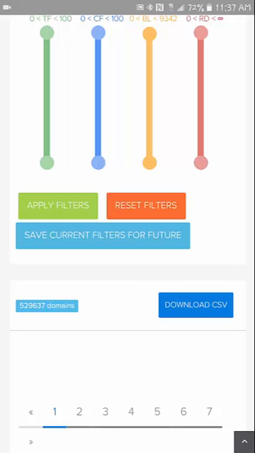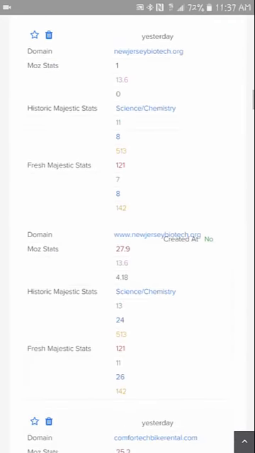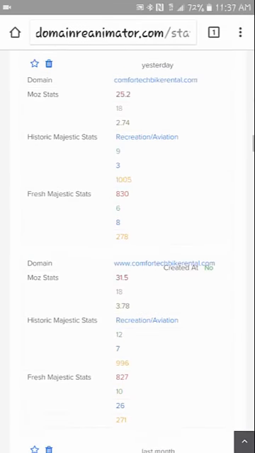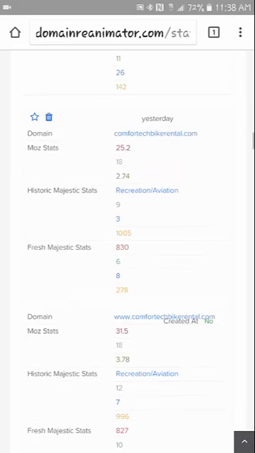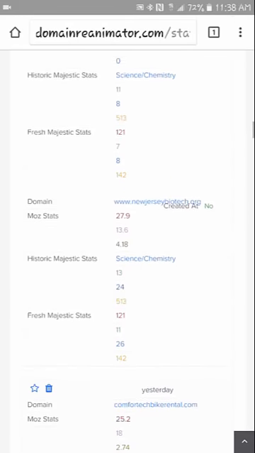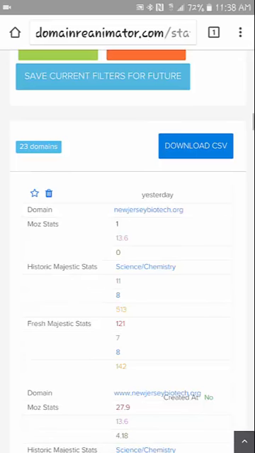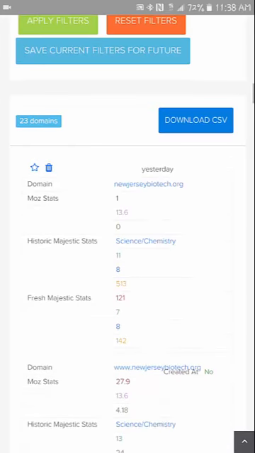So I just clicked apply filters, and it'll take a minute sometimes for this to come up. And you can see here the list of the domains that are available. Each one is in one of these boxes. So right here, we're looking at just one domain, Comfort Tech Bike Rental. Sounds like some type of SEO site that maybe had some SEO done to it. But let's just look at the first one. Generally, what I'm looking for is the URL. Okay, I already know I kind of set the metrics for what I want.